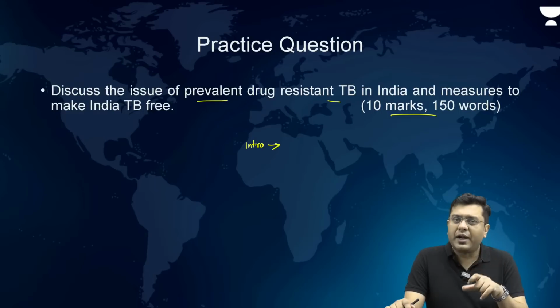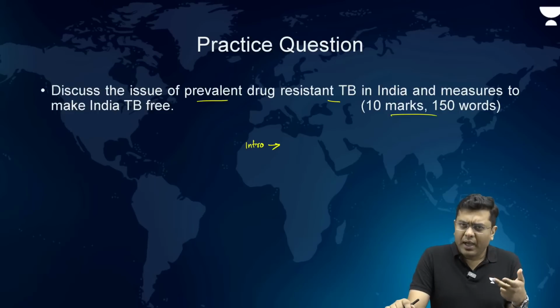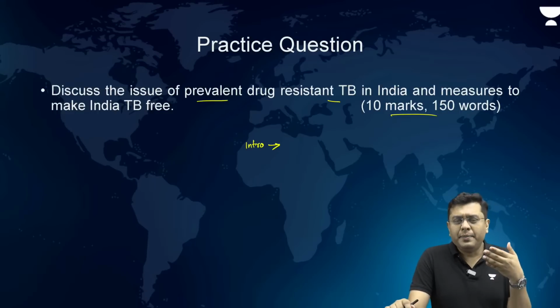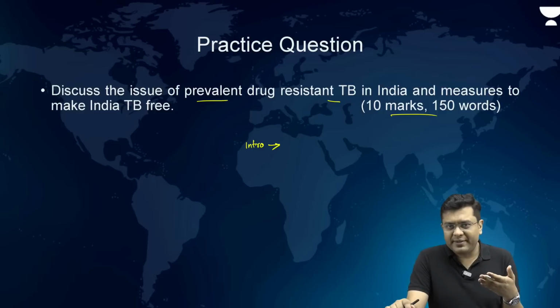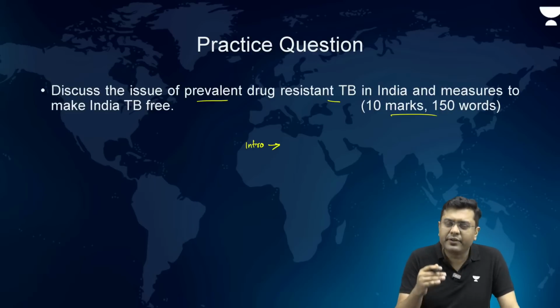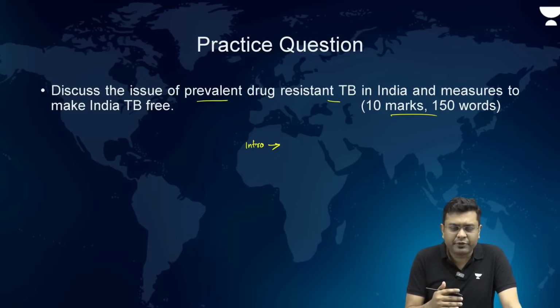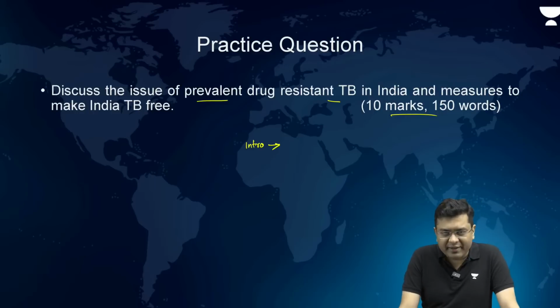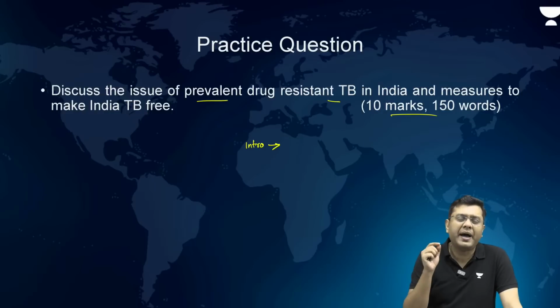Then after that, when you start writing the body, talk about the drug resistant TB. What is drug resistant TB? Where the microbes basically gain a kind of resistance to the administered drugs or medicines. That is something that you have to write about. Then the factors which are responsible for the spread of drug resistant TB, mention those 4 to 5 points in a simple point wise manner, and then the measures.